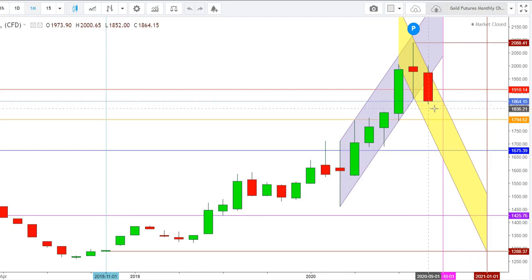So friends, I find that if we start the month of October below the levels of $1839, we'll see the continuation of a bearish move in gold futures, where a breakdown of gold futures below the levels of $1794 is key. If the gold futures take a sustained move below the levels of $1794, we'll see the continuation of this downward trend in gold futures.